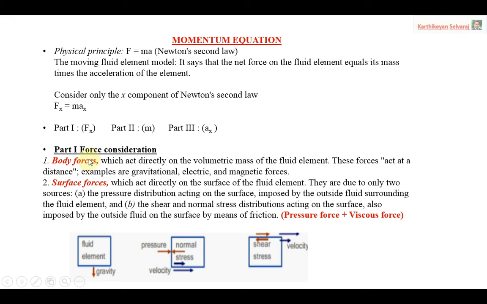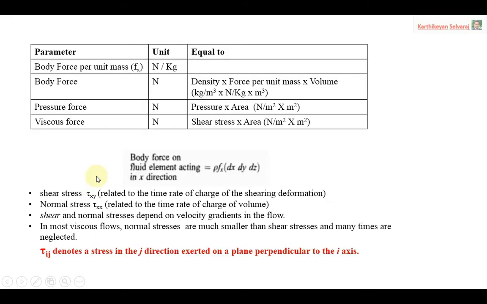Okay. Now we are going to consider surface forces. Surface forces again have two cases, pressure force and viscous force. Now we are discussing viscous force. Viscous force again has two things, shear stress and normal stress. What is the need to understand shear stress and normal stress? Shear stress is related to the time rate of change of shearing deformation. Similarly, normal stress is related to the time rate of change of volume. That is why we are considering shear stress and normal stress.